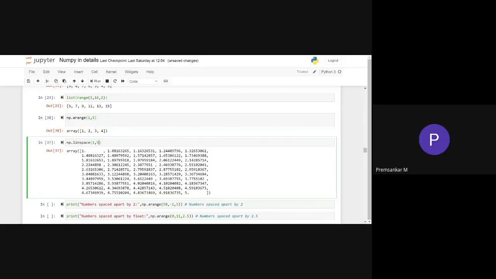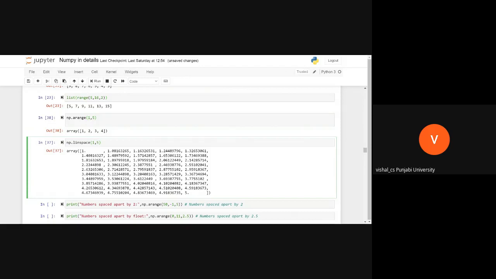You know there are infinite numbers between two numbers. This is the rule of mathematics. So if we want to generate evenly spaced numbers between two numbers, what will we use? Linspace.